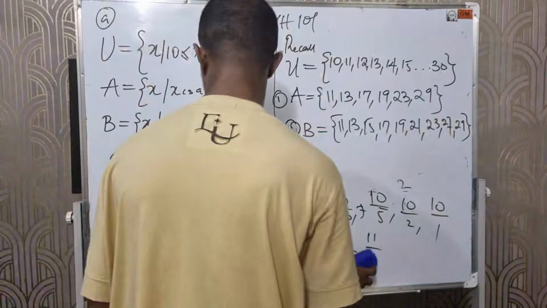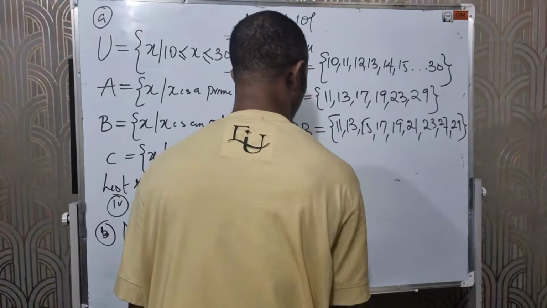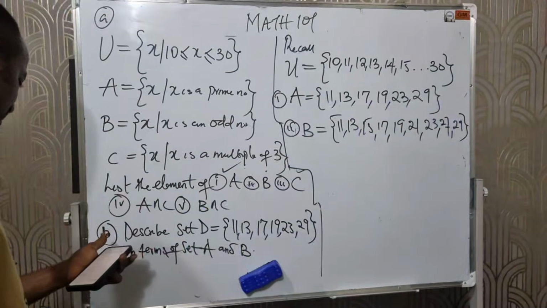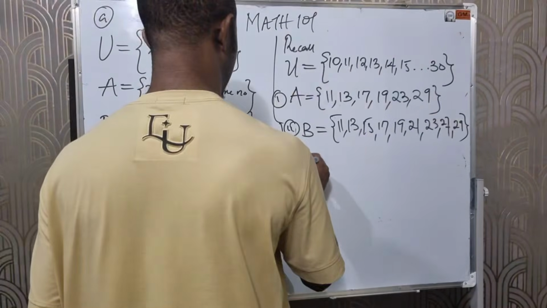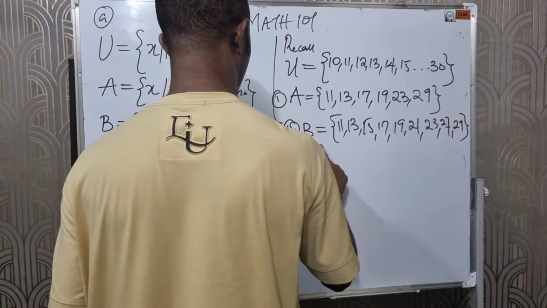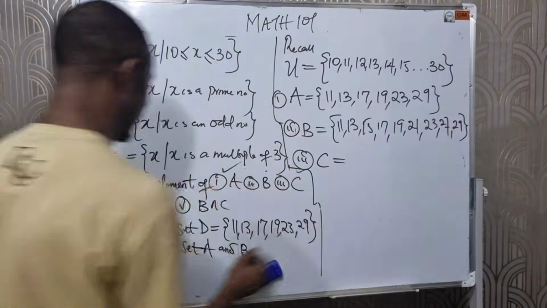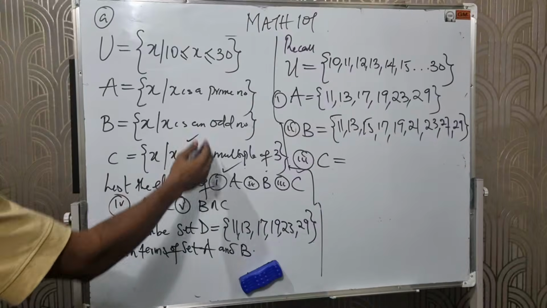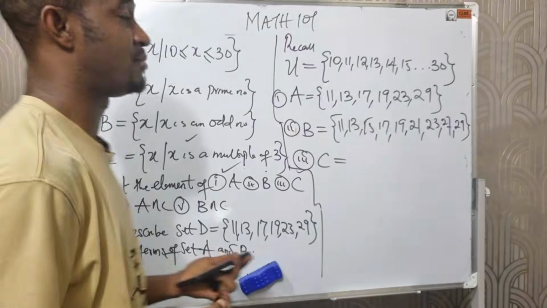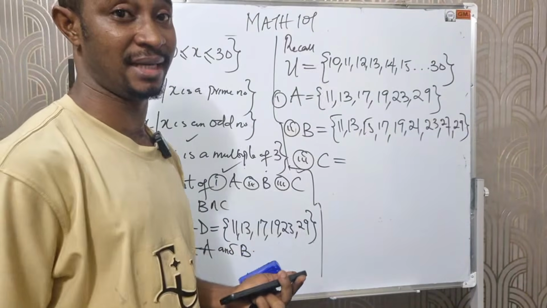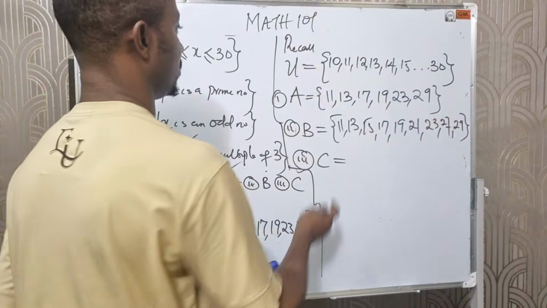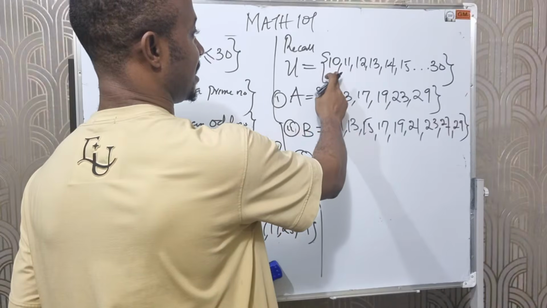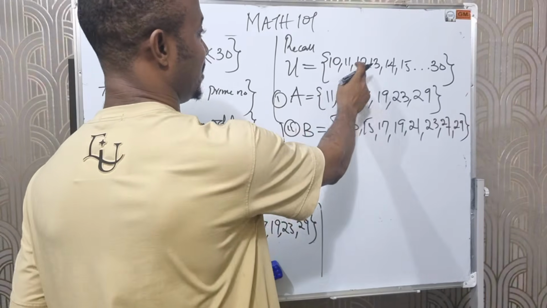Okay. The next one says C is numbers that are multiples of 3. Meaning numbers that I can divide by 3. The first one is what? I can divide 10 by 3? No. I can't divide 11 by 3. I can divide 12 by 3.